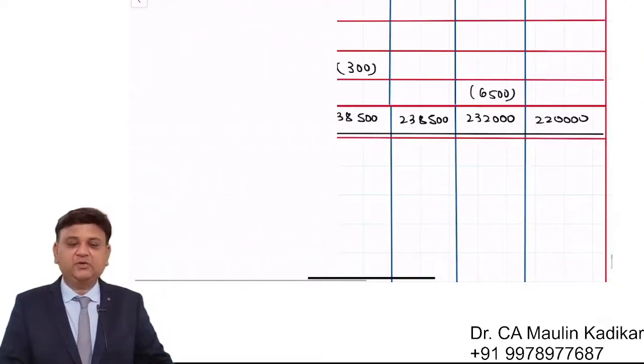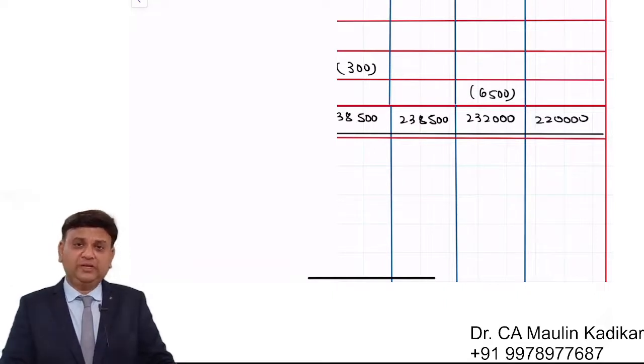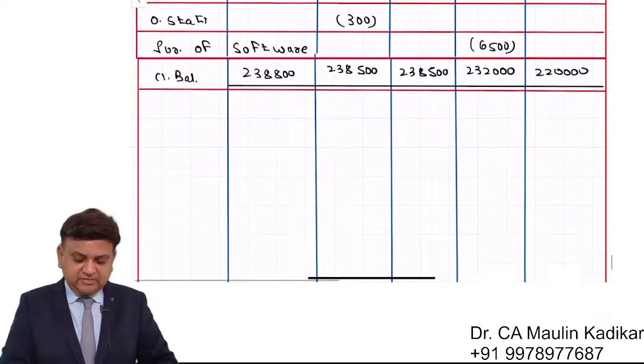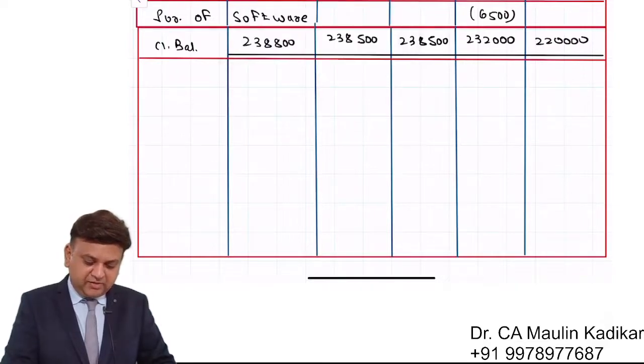So this is the way the closing balance is calculated on daily basis, say from 7th to 11th as per books of accounts. But this is not the answer which they have asked for. They have asked that you require to prepare a reconciliation statement. So now the reconciliation statement starts.